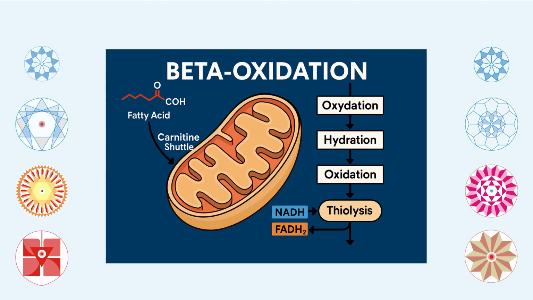Now come to the question of beta oxidation. As I told you, there are 4 things which are very important. First is oxidation as the first process, then hydration, water, then again oxidation, and then thiolysis, or conversion by and large. And this is where NAD, NADH and FAD, FADH2 come to play a very important role in mitochondria. Now let's make it clear, it is mitochondria. Membrane as well as matrix play an important role to understand the concept, and that is the picture I have shown in the thumbnail also.